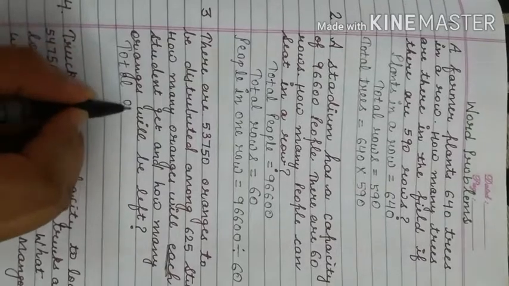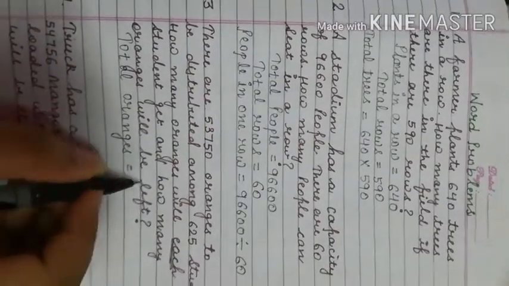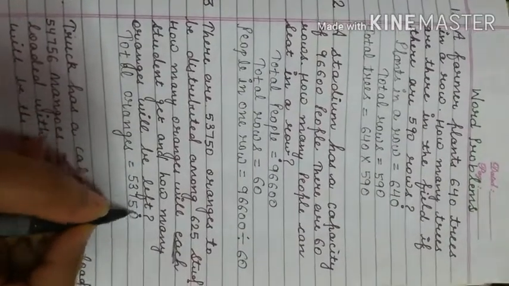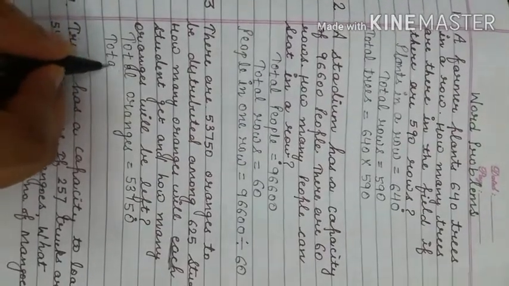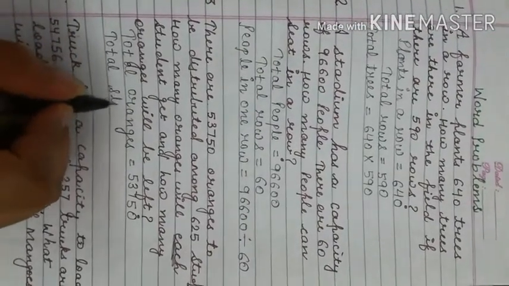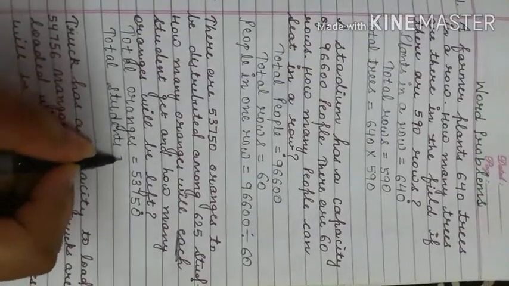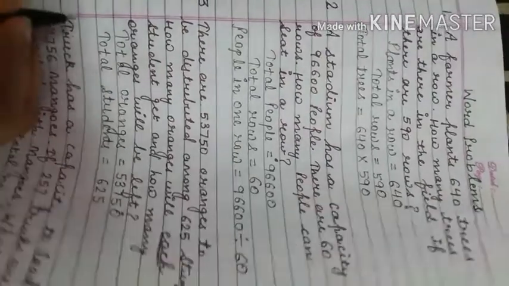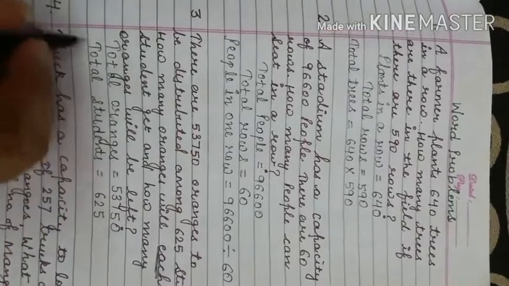Total oranges: there are total 53,750 oranges and total students: there are total 625 students. How many oranges will each student get?